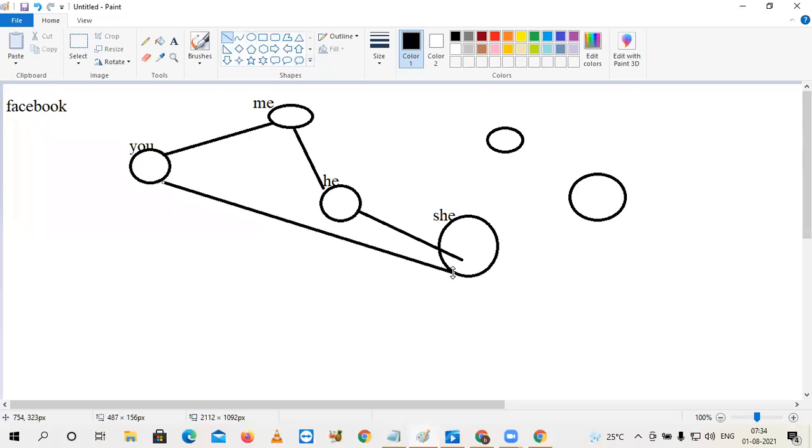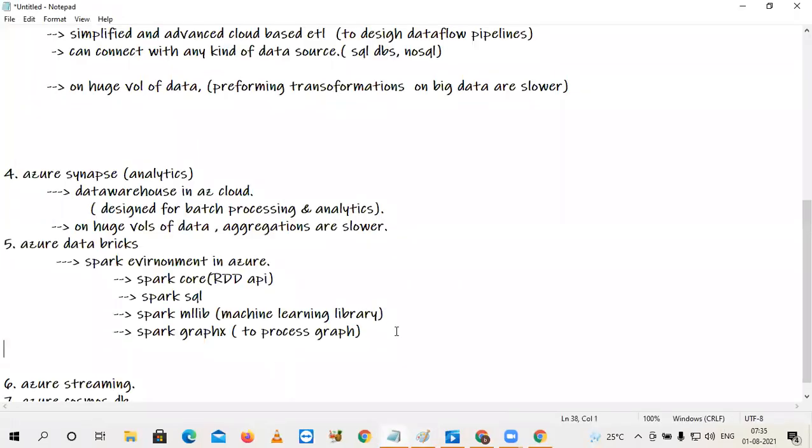Such kind of connection between the records. If you treat each object as a record, connections between records will be there. The connections between the records is called a graph here. If such graph data is available in your system, by using normal SQL you cannot process that data. A lot of complicated algorithms will be there. To execute those complex graph algorithms, in Spark we have a library. The library is Spark GraphX.